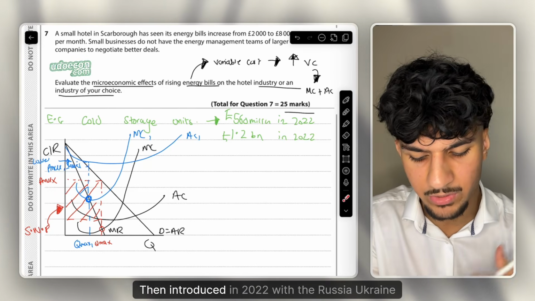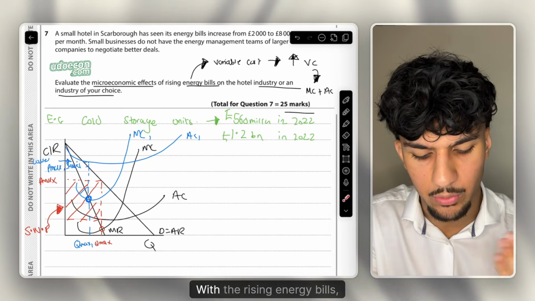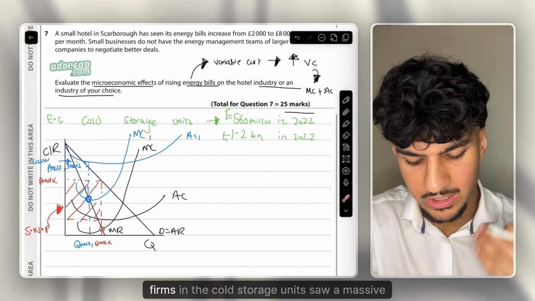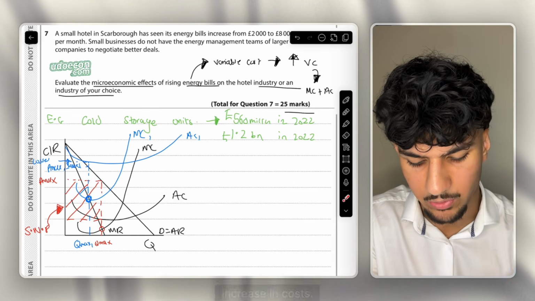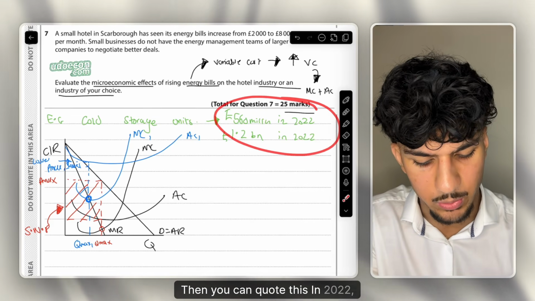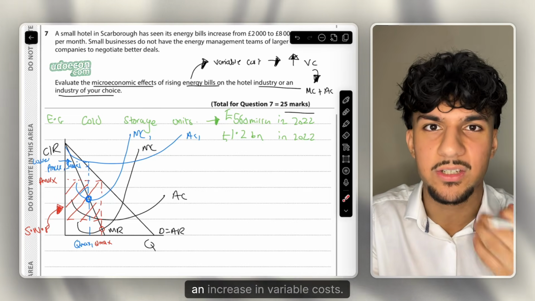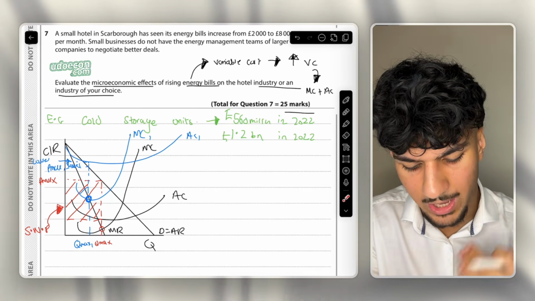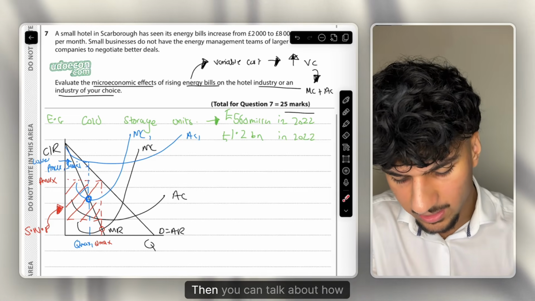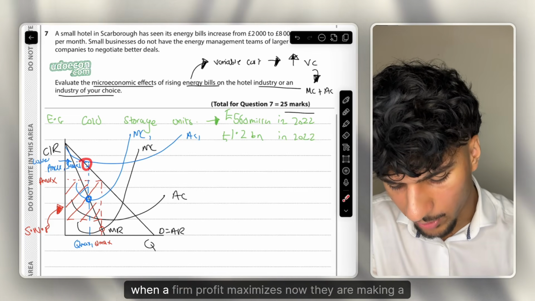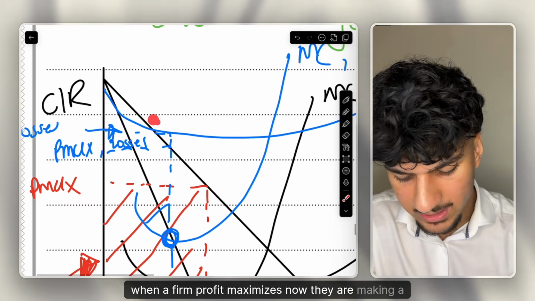Then introduce in 2022, with the Russia-Ukraine war, with the rising energy bills, the firms in the cold storage units saw a massive increase in costs. Then you can quote this in 2022, cost doubled, and we can see this by an increase, and that was an increase in variable costs. As you can see, MC and AC will shift up. Then you can talk about how when a firm profit maximizes, now they are making a loss.